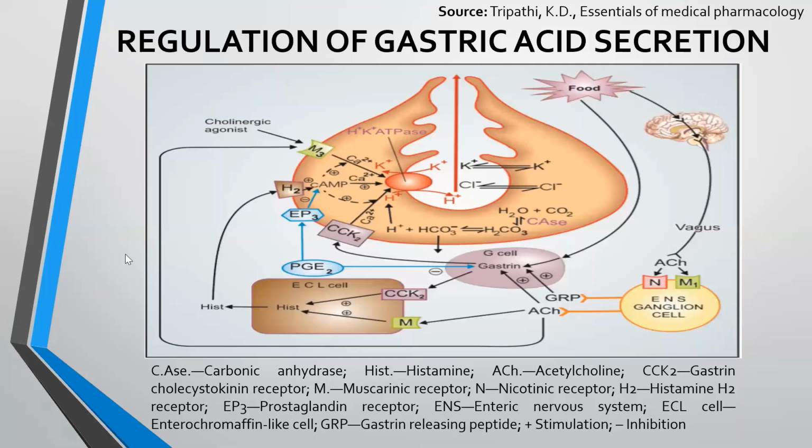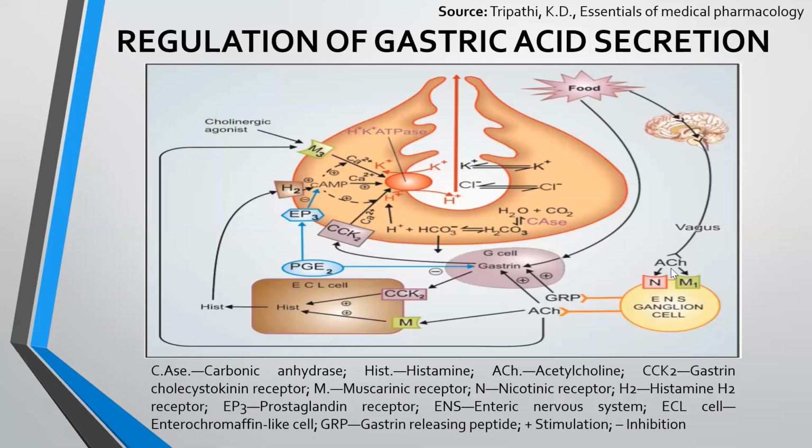Now, I'm going to discuss the regulation of gastric acid secretion to understand the treatment of peptic ulcer better. When we ingest food, the food either stimulates G cells or the vagus nerve. When food stimulates the vagus nerve, it releases acetylcholine.